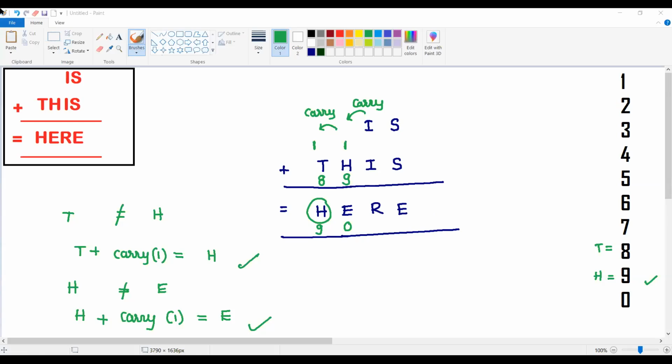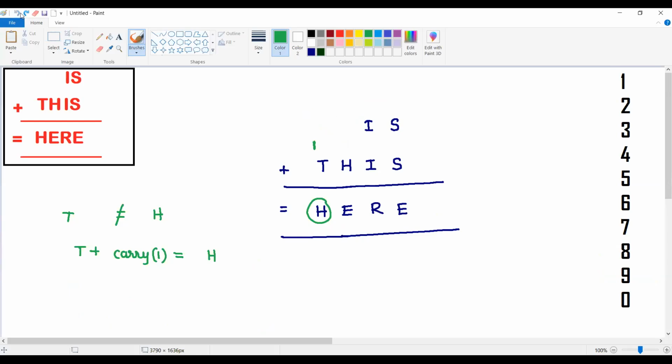Do you want me to discuss one more time? I'll discuss. Please observe, I'm discussing one more time. One student is asking me to discuss once again, so it's better to discuss once again. You can just observe one point here.